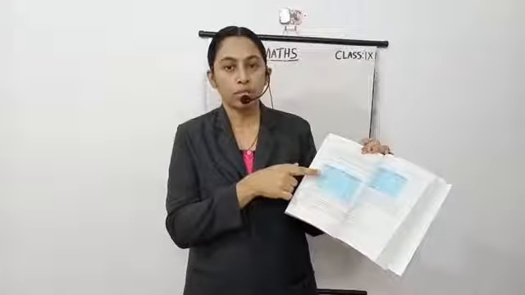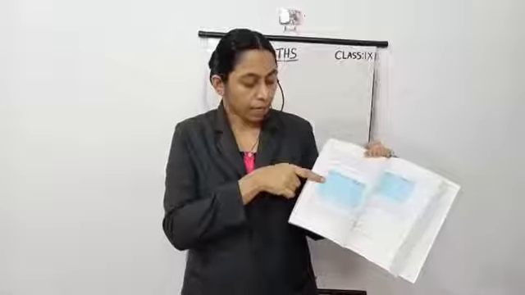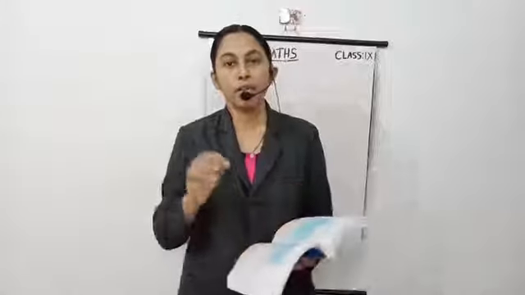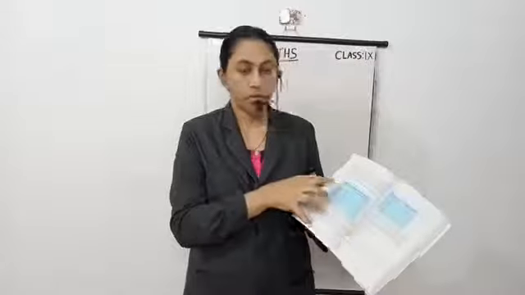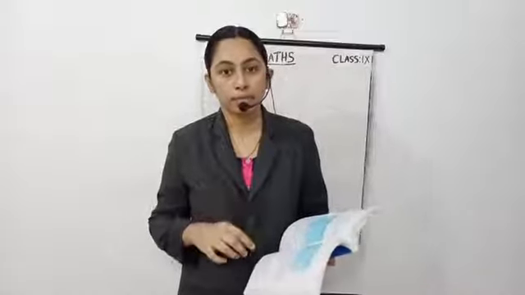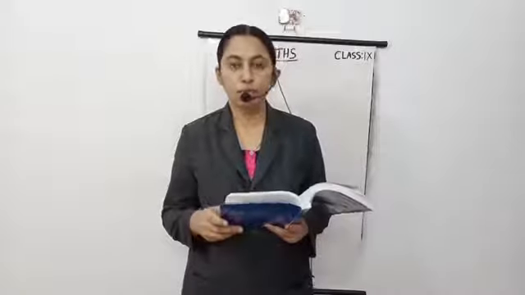On this side the numbers are the lower limit of the class and on this side the upper limit of the classes. The difference between the upper limit and the lower limit, here 29 minus 20, gives the class width. Now I will explain all these things with exercise 14.2.